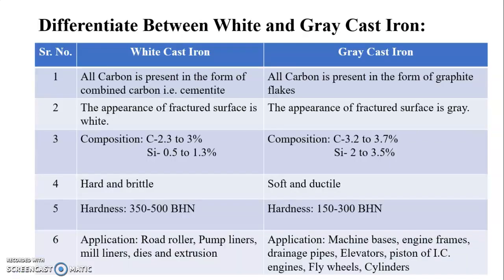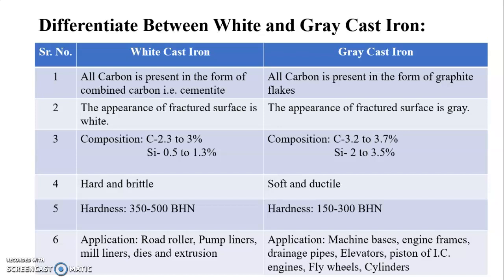Then in the next slide, we will see the difference between white and grey cast iron. The first point: in white cast iron, all carbon is present in the form of combined carbon, that is cementite. But in grey cast iron, all carbon is present in the form of graphite flakes. The second point: in white cast iron, the fracture surface appears white, but in grey cast iron, the fracture surface appears grey.